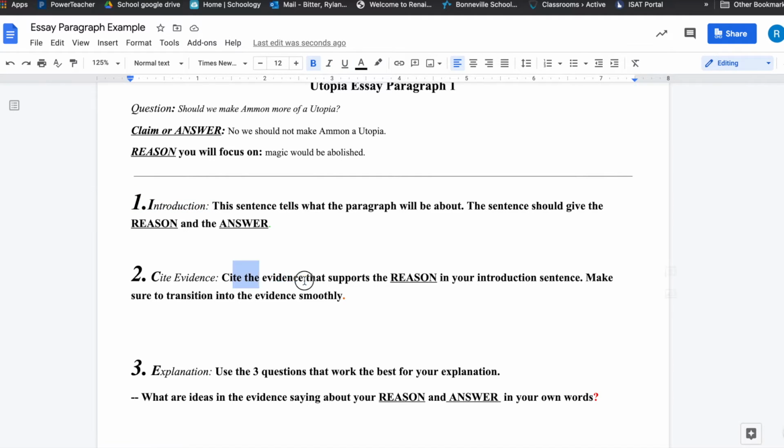Instead of saying cite the evidence to support the reason in your introduction sentence, we would say cite the evidence that supports that magic being abolished would be a bad thing. Now you want to make sure to transition into the evidence smoothly, so we give an introduction.